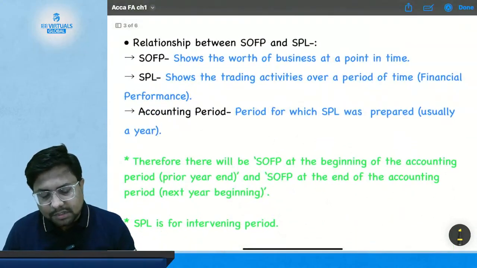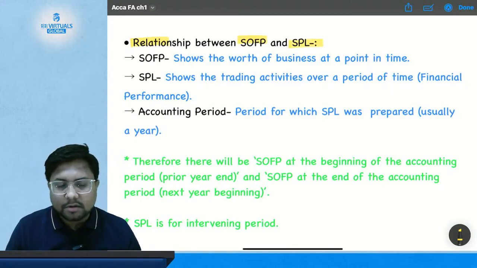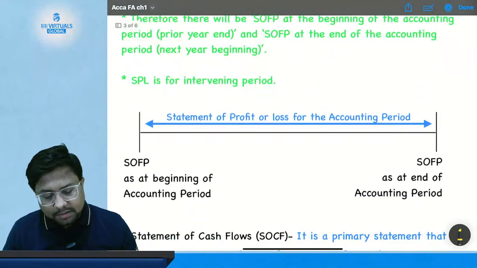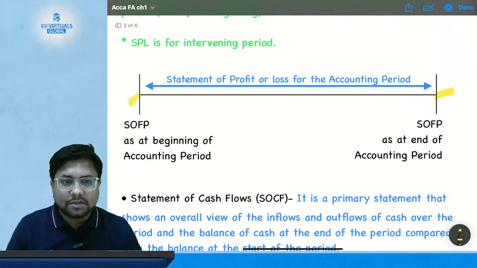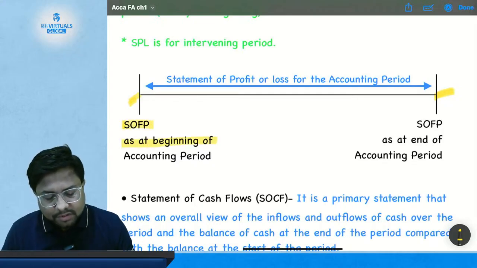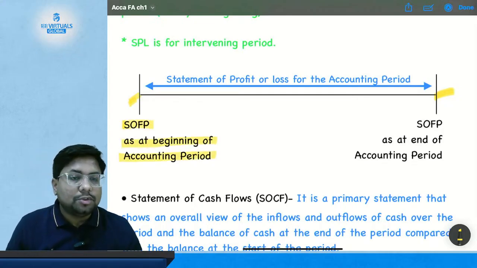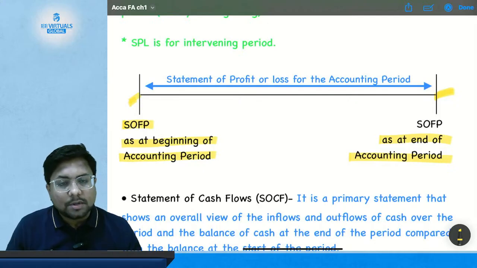And last but not the least, the relationship between the statement of financial position and the statement of profit or loss. Suppose the year starts from this date and ends on this date. The beginning of the year will have a statement of financial position which shows the position of a business at the beginning of the period, and you will also have a statement of financial position at the end of the period.